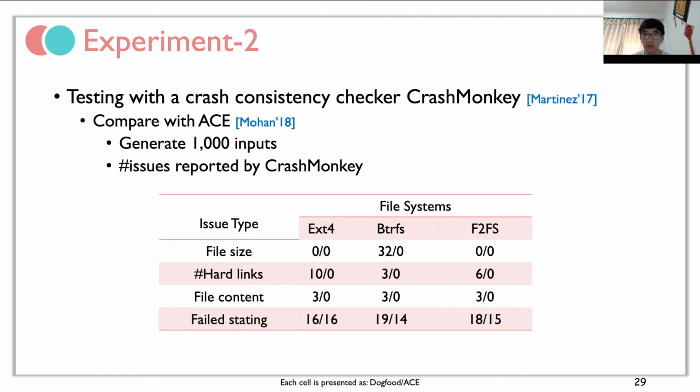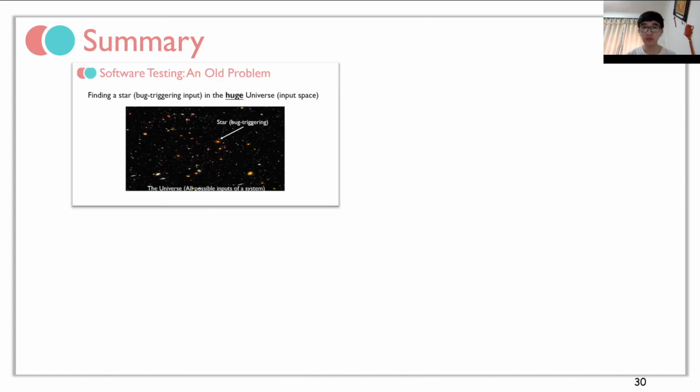In the second experiment, we compared Dogfood with Ace using a crash consistency checker. Each of them generated 1,000 inputs to the checker, and we can see that Dogfood helped the checker detect many more issues, and it benefits the checker a lot.